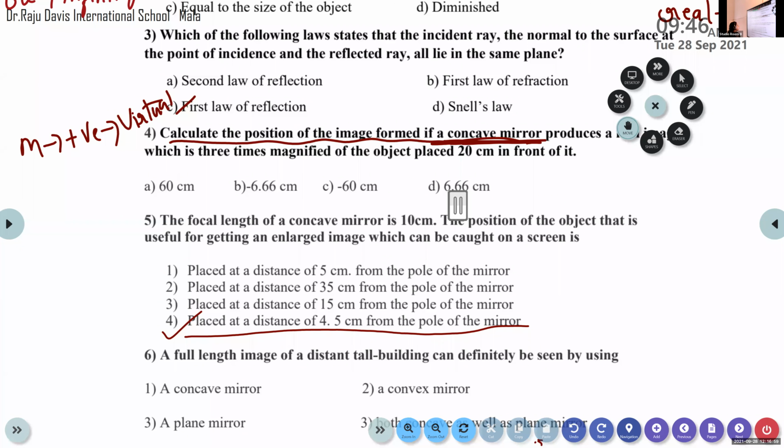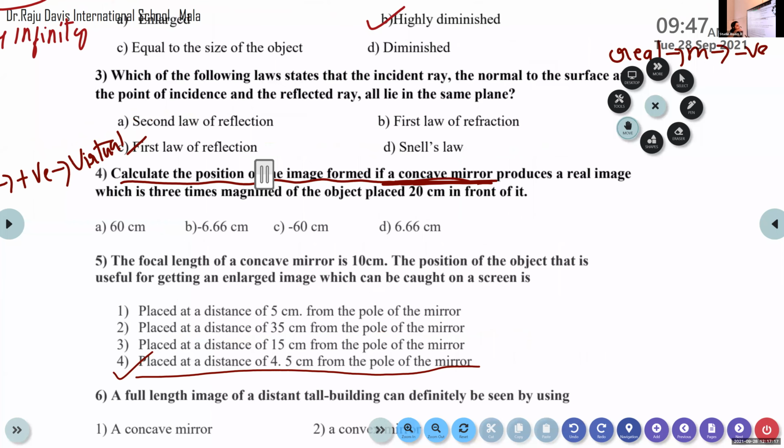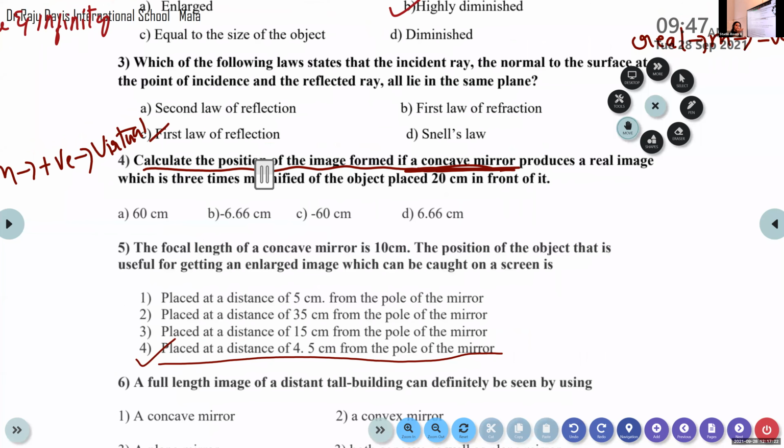Okay, students, so here we are confused with the options. Actually, which options are given? First law or the second law? In the real case, the first law of reflection defines what we mean by reflected ray, incident ray, and normal. Then only in the second law of reflection do they give the relation between angle of incidence and angle of reflection. Anyway, let me check and inform you in the next class.